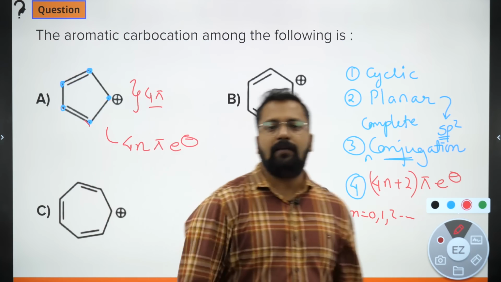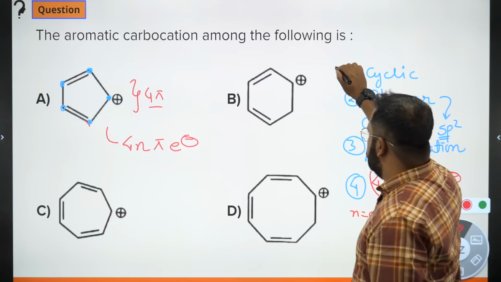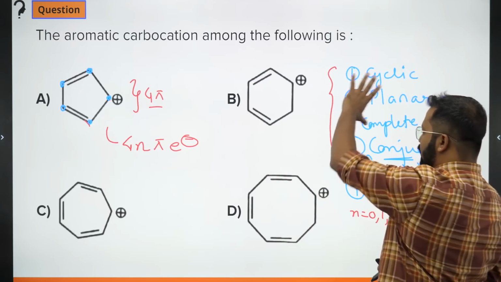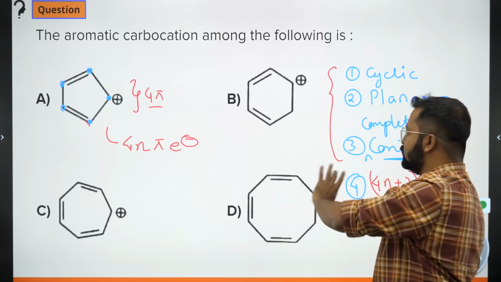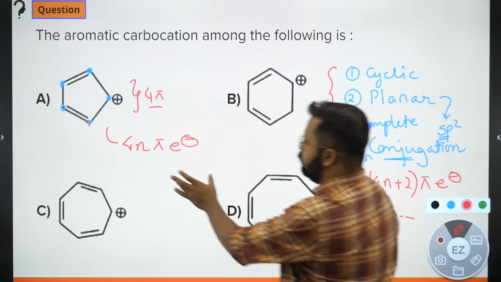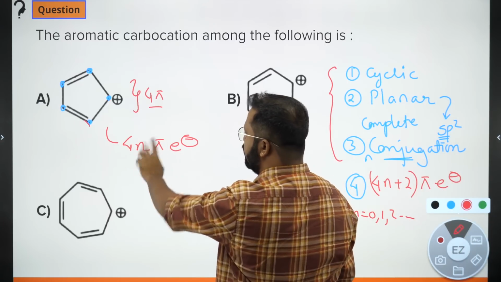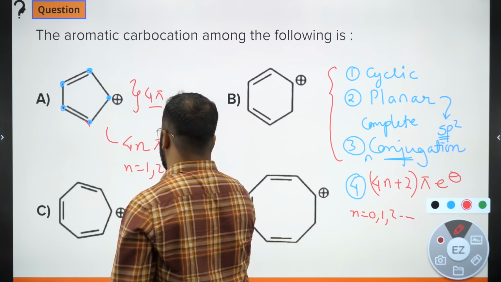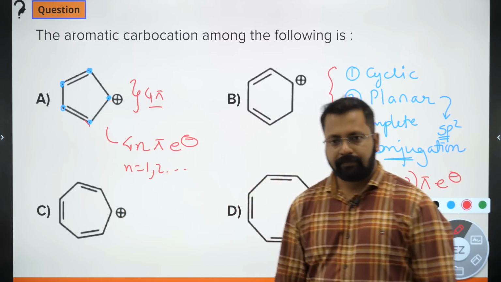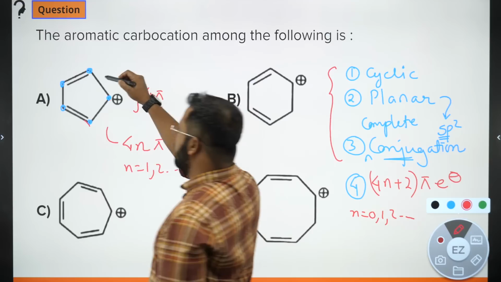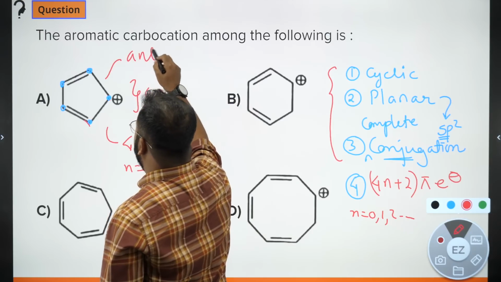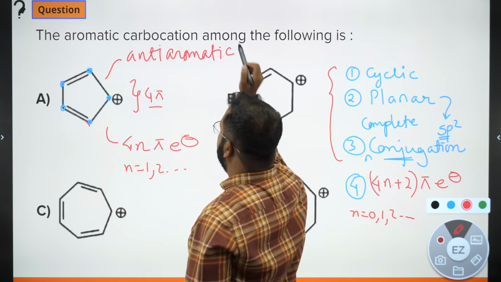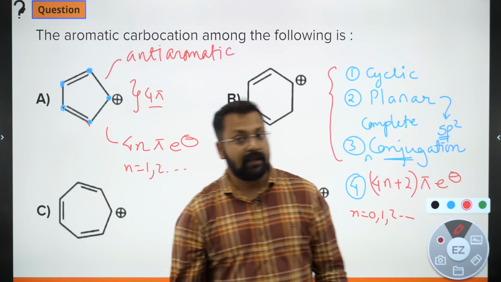If a compound fulfills the first 3 rules, but the number of pi electrons can be expressed as 4n pi, where n is 1, 2, 3, so on and so forth, then this is known as anti-aromatic.